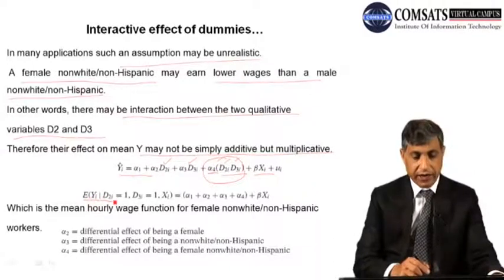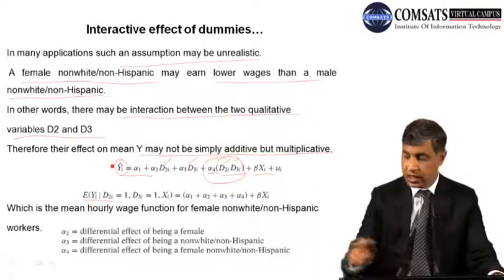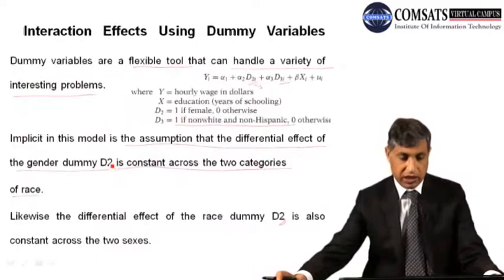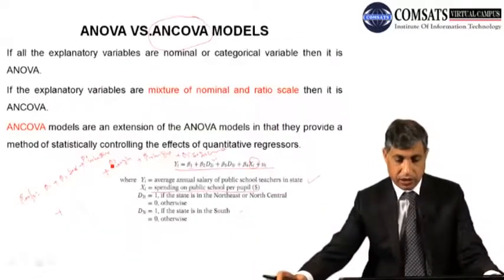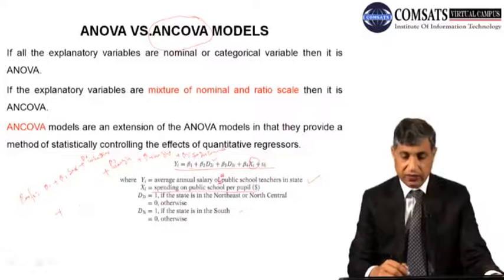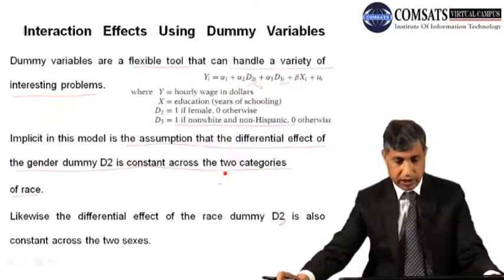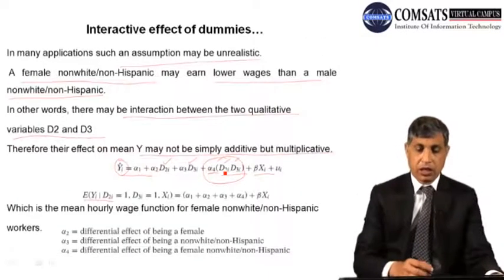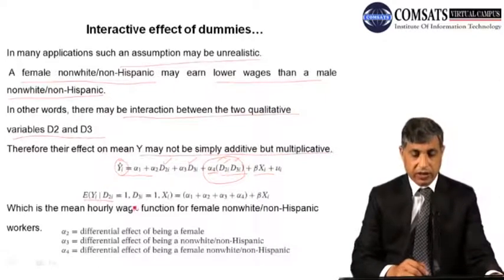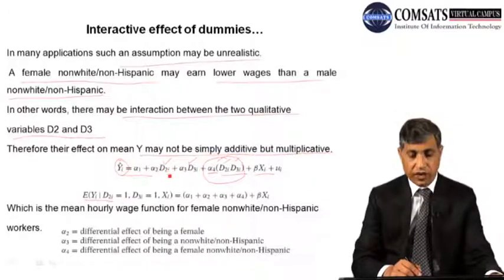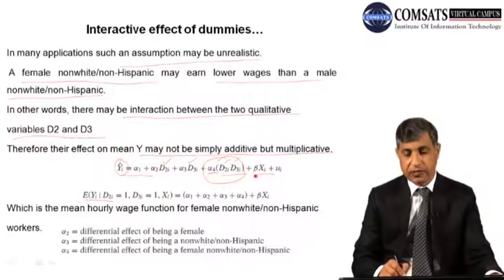So what is this? Expected value of yi. You know, yi is the salaries of the school teacher across the region, and D2i is equal to 1. Keep D2 as 1, and keep xi.